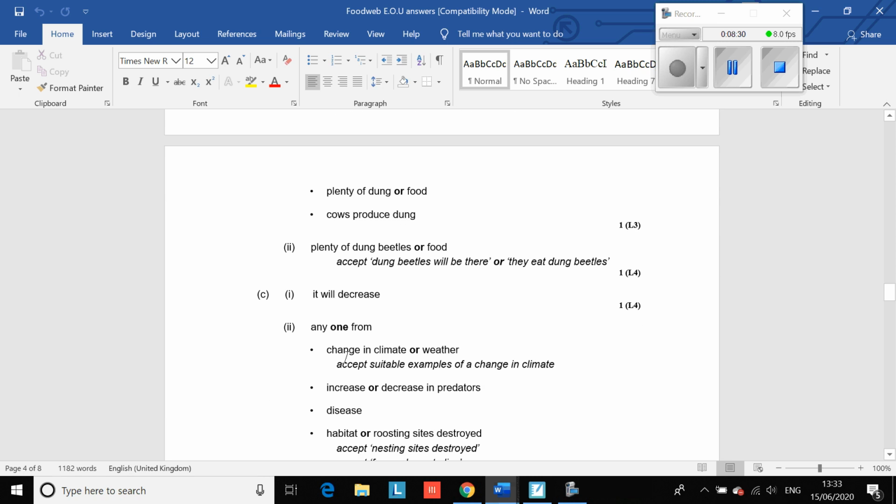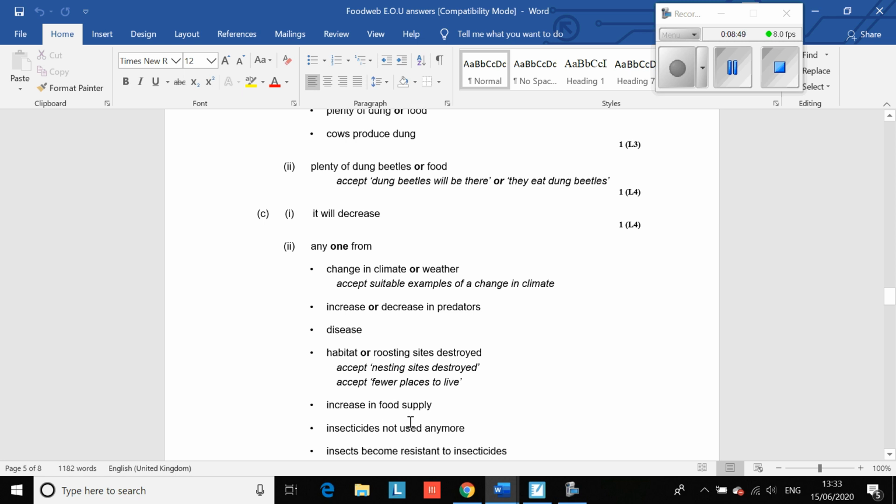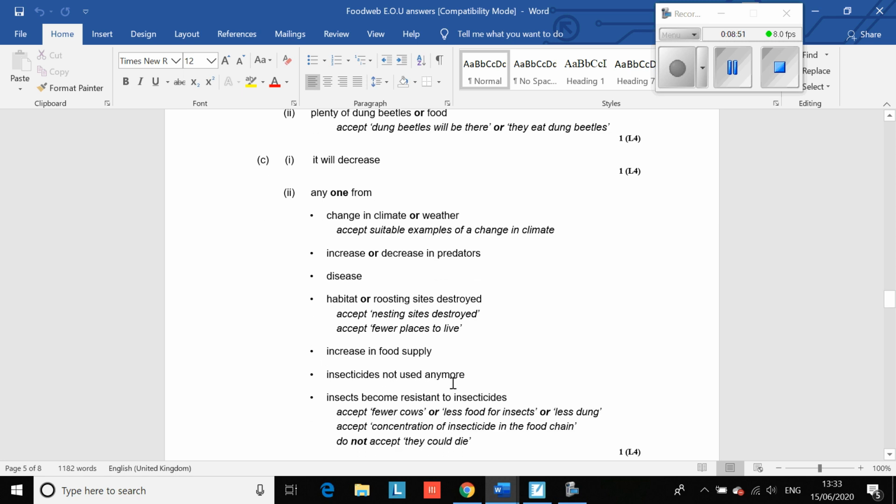Well, there could be a change in climate that isn't suitable for them. Maybe there's some new predators that eat bats, possibly a new disease. Their habitat for roosting might be destroyed. There's an increase in the food supply, so maybe their numbers go up because there's more food available. Maybe if the insecticides are not used anymore, there'd be more food available.